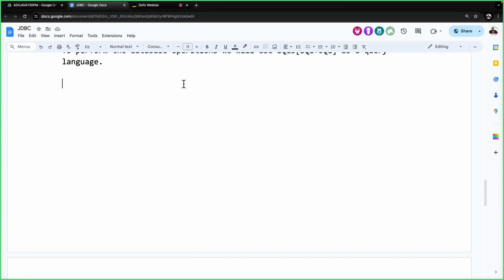What is the first one? It is platform independent, suitable for platform independent programming languages. How much data is it able to store? More data, not less data, when compared with file systems. How much security is it able to provide? More security. After that, is data redundancy less or more? Less data redundancy. Code reusability and data reusability are more.